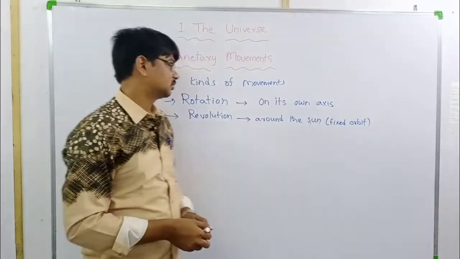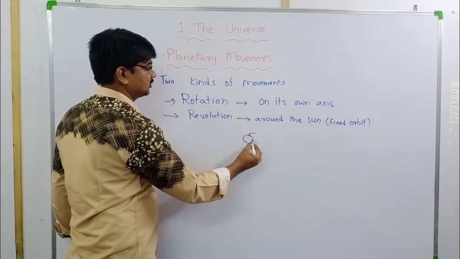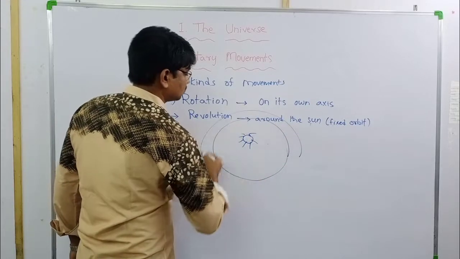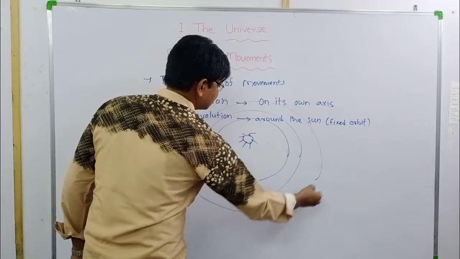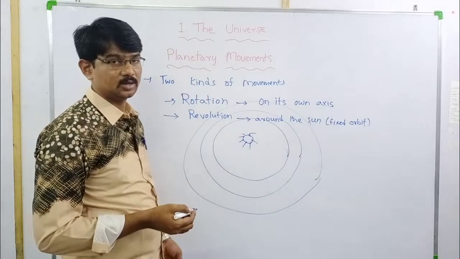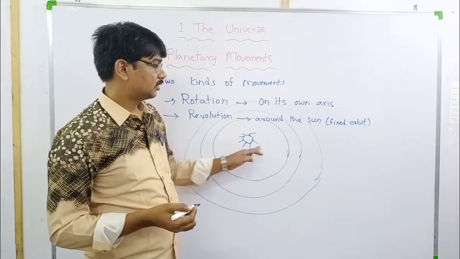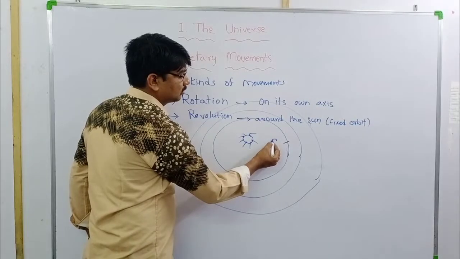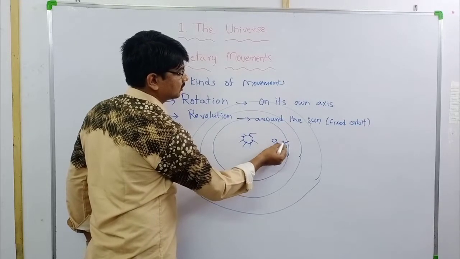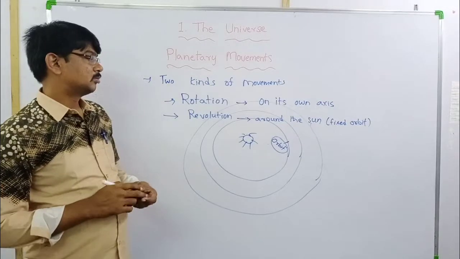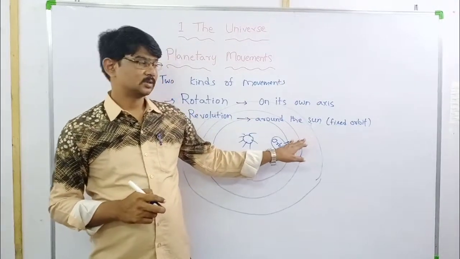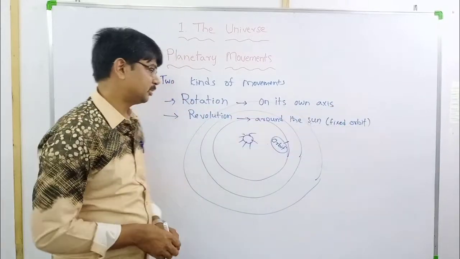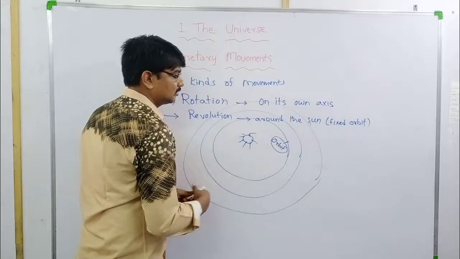Example, if this is the sun, around it there are so many ways. Okay, eight ways, eight planets. How many planets are there? Eight. So eight ways. This way is called orbit. What is this? Orbit. Moving around the sun in a fixed orbit.